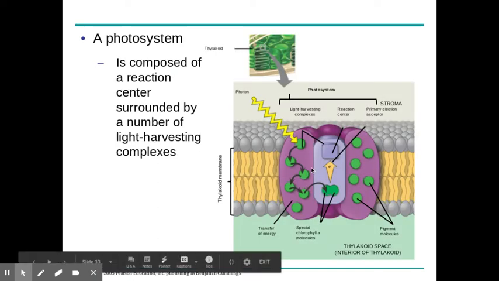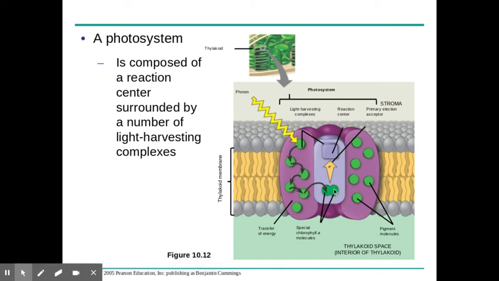Here we have a membrane of a thylakoid. This would be a photosystem. We have light coming in, and what you're seeing here is it's being funneled. Here is our chlorophyll A. These would be our accessory pigments, chlorophyll B and carotenoids. Again, what are they doing? They're funneling their light to chlorophyll A, which is the reaction center, and they're going to boost an electron.